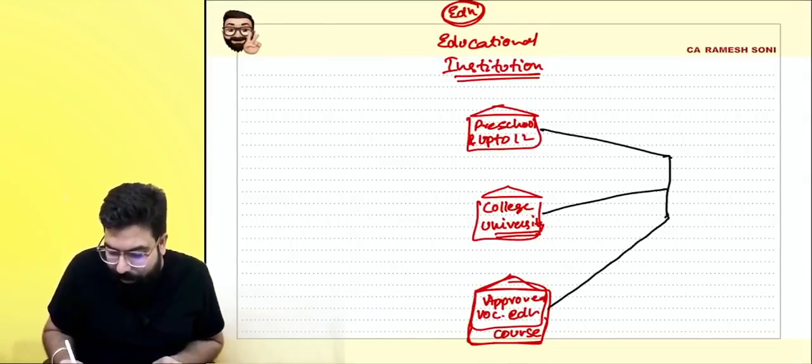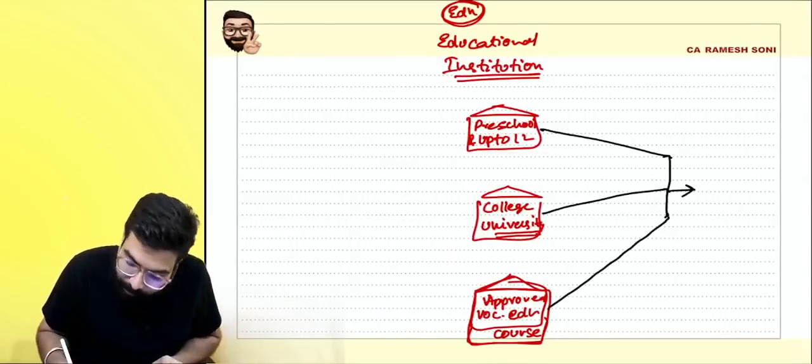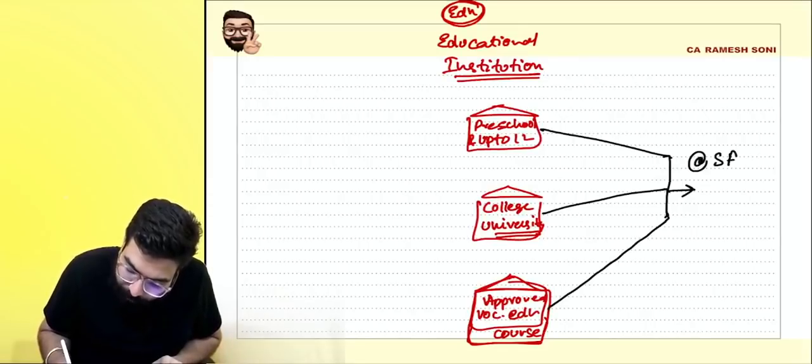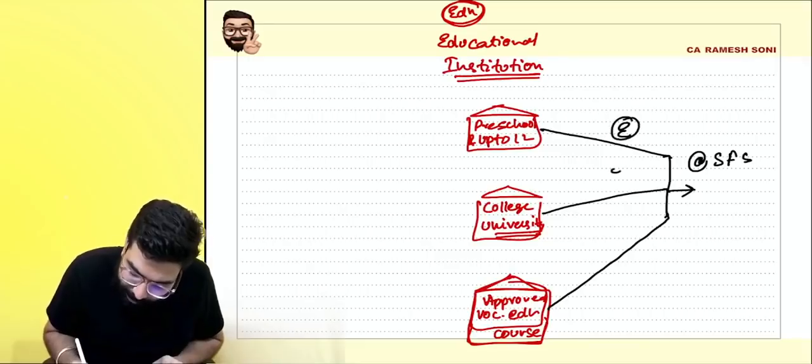All the three, if they are providing services, number A, to its student, faculty, and staff, it shall be exempt.